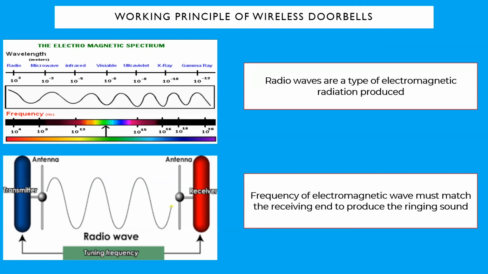And that is how the wireless doorbell works, by utilizing a form of electromagnetic radiation, which is radio waves.